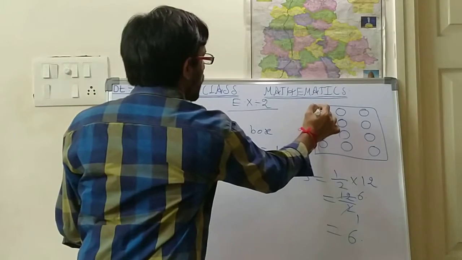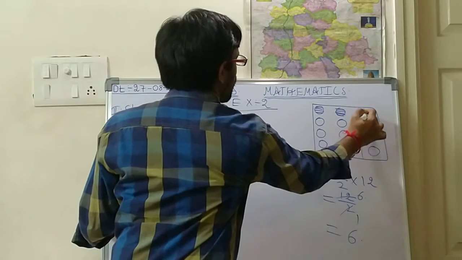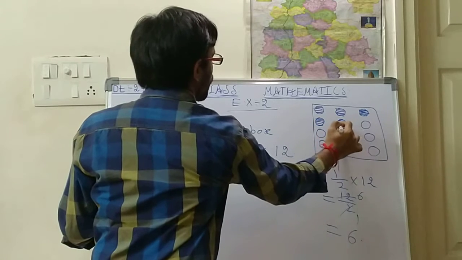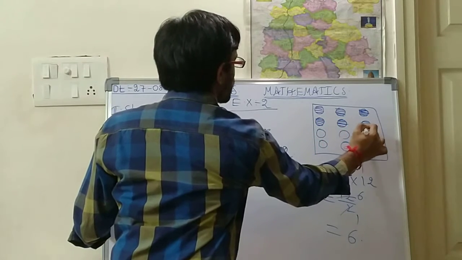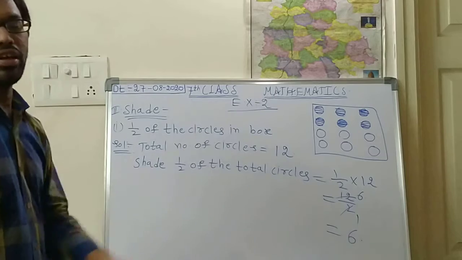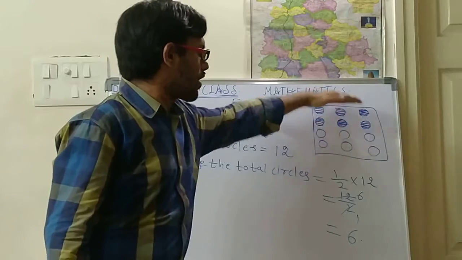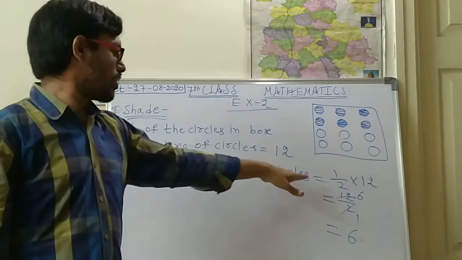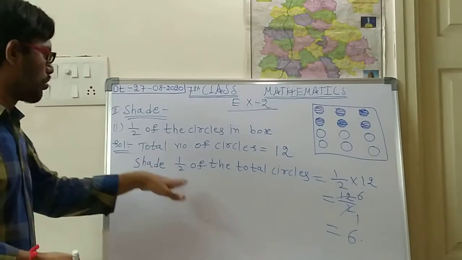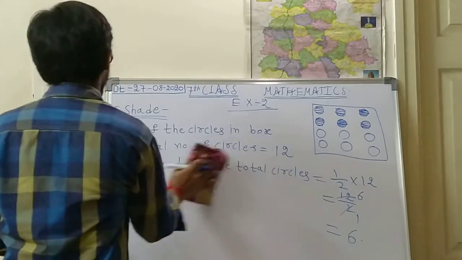So how should you shade? Like this. Okay, you have to shade like this. Okay, 6 circles. 3 completed. Next 5, 6. Okay, so half of the circles have been shaded. So total 12 are there. So this is one half, this is the second half. So like this, shade half of the total circles. Okay, I hope you have understood very clearly. So like this you have to do this problem. Okay, next one more problem we shall see in this bit.